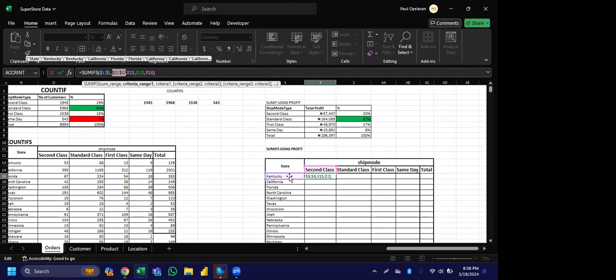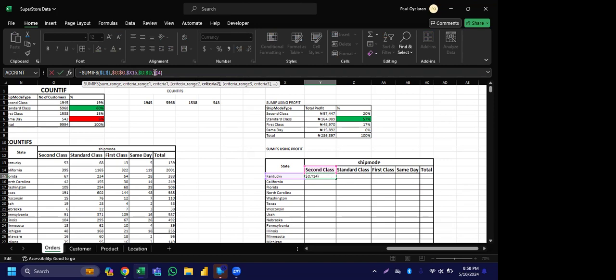So X, where's my X? My X is this place. I want it to move down, but I don't want it to move the other way. So I'll be locking it by the column and leaving it by the row. I'll put the $ sign in front of the X so that if I'm dragging it across the columns, it will not change from X to Y. So that's why I'm putting my sign here. This one too, I'll be locking because I don't want it to shift if I'm dragging it to the right or to the left. Okay, so I'm going to delete the $ sign in front of this one.